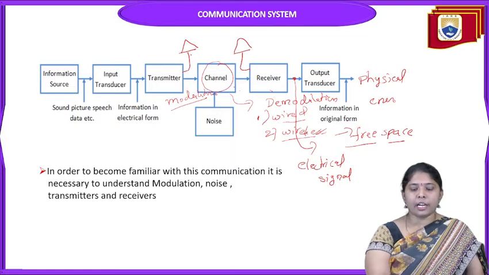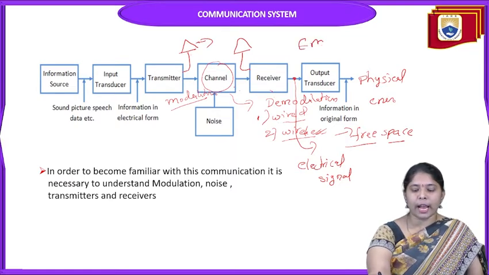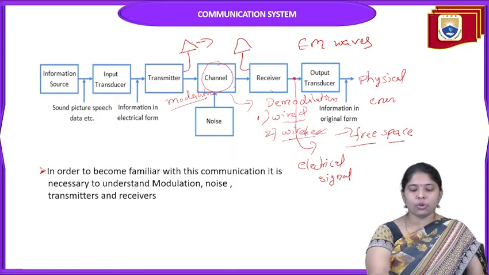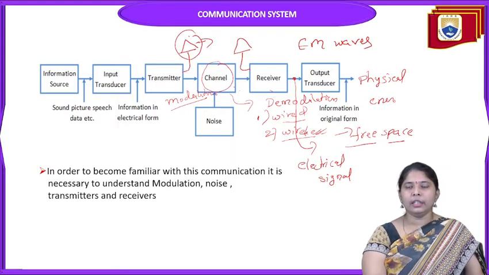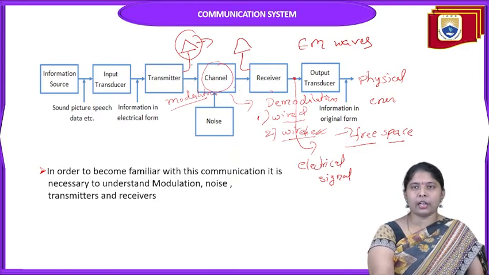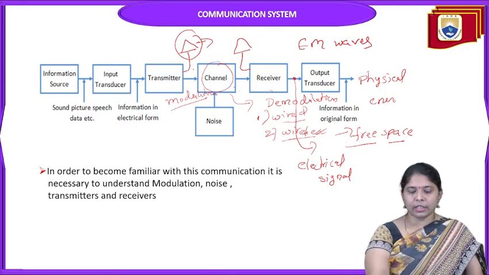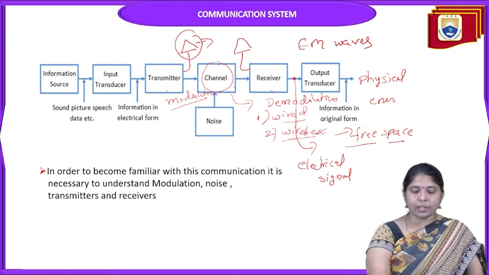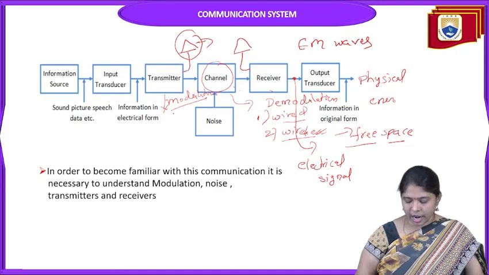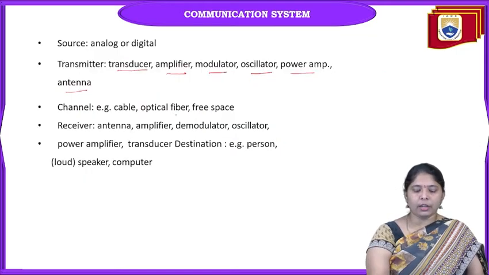The antenna will transmit only EM waves, electromagnetic waves. So one more conversion is required: the information is converted to EM waves. That is done by the transmitting antenna and the receiving antenna. In the transmitter, amplifiers may be placed, modulators may be placed, and the transducer is also called a transmitter block. And the channel may be cable, optical fiber, or free space.